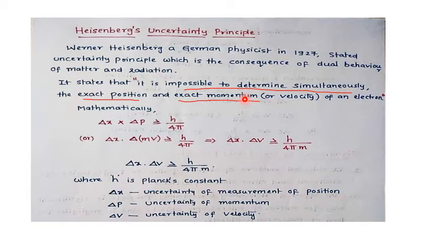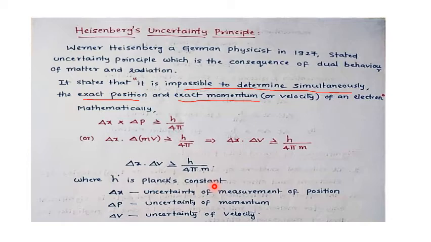So delta x into delta v is greater than or equal to h by 4 pi into m. Clear? Next, delta x delta v greater than or equal to h by 4 pi m. Here h is the Planck's constant, all we know. What is the value? 6.625 into 10 power minus 34 joule second.